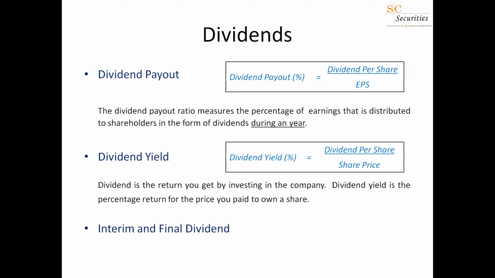For example, we'll say a company is earning an EPS of 10 rupees and they are paying 4 rupees as dividends. So out of their 10 rupee earnings, they are paying 4 rupees back to the shareholder. So when you work that out as a percentage, it's roughly about 40%. So this company is paying around 40% of their earnings back to its shareholders in the form of a dividend.